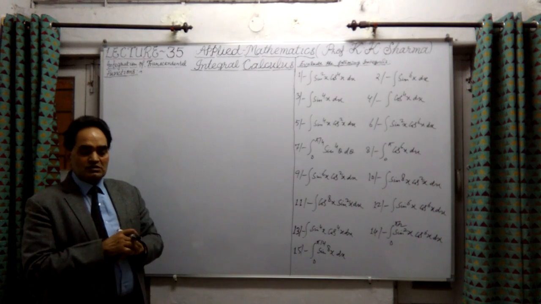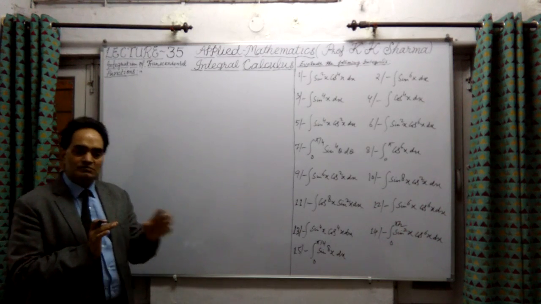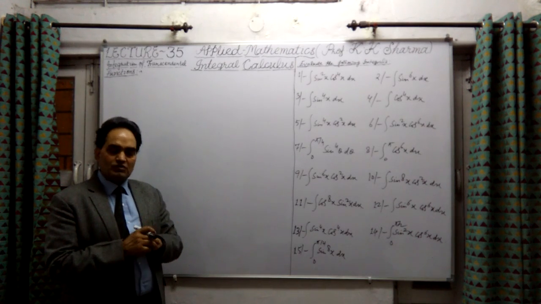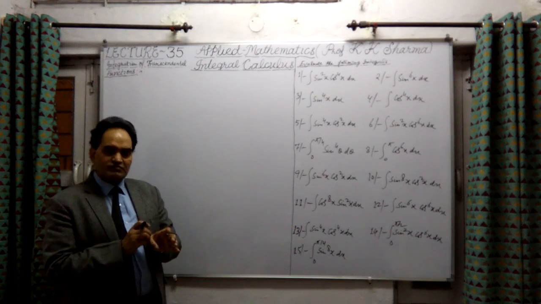So first of all, if powers of sine and powers of cos are given independently, then with the help of trigonometric formulae we have to convert them into multiple angles of sine or cosine. After that, we can integrate them.